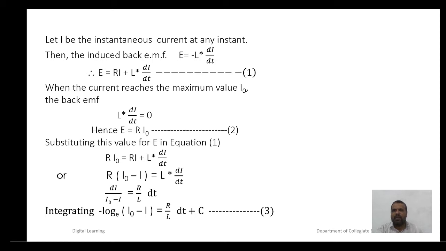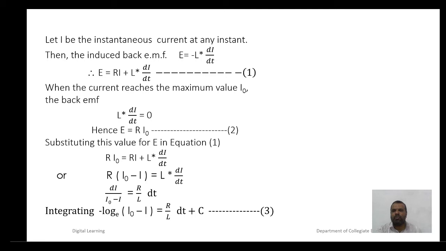Then the induced back EMF is equal to minus L into di by dt. Therefore, E is equal to R into I plus L into di by dt. Call this equation number 1. When the current reaches the maximum value I0, the back EMF L into di by dt is equal to 0. Hence, E is equal to R into I0. Call this equation number 2.